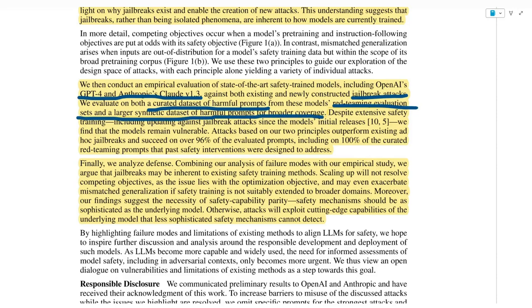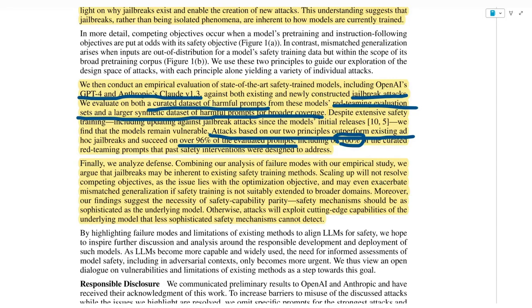And then they continue by saying that despite extensive safety training, including updating against jailbreak attacks since the models' initial release, they find that the models remain vulnerable. And attacks based on two principles outperform existing ad hoc jailbreak attacks and succeed on over 96% of the evaluated prompts. Yeah, so this is pretty bad, including 100% on the curated red-teaming prompts that past safety interventions were designed to address. Okay, that's even worse.